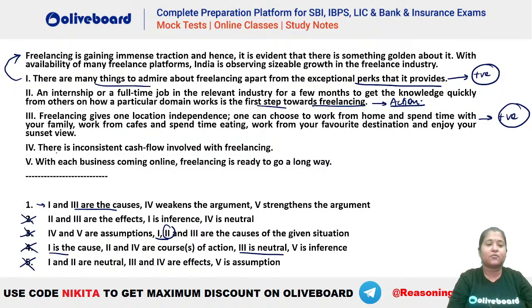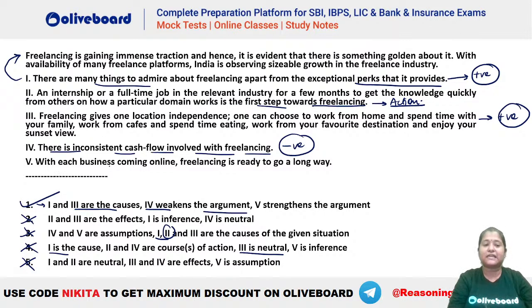ठीक है, 4 क्या बोल रहा है? There is inconsistent cash flow involved with freelancing. Absolutely. So this is showing you a negative aspect here. So this is weakening the argument that freelancing is gaining immense traction. So you can see 4th is showing you a negative aspect of freelancing, that means this is weakening the claim here. That means 4th is weakening the argument. So it has to be the first one.